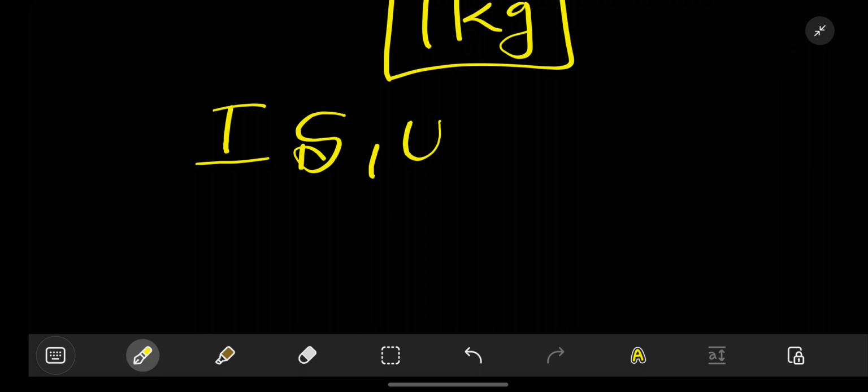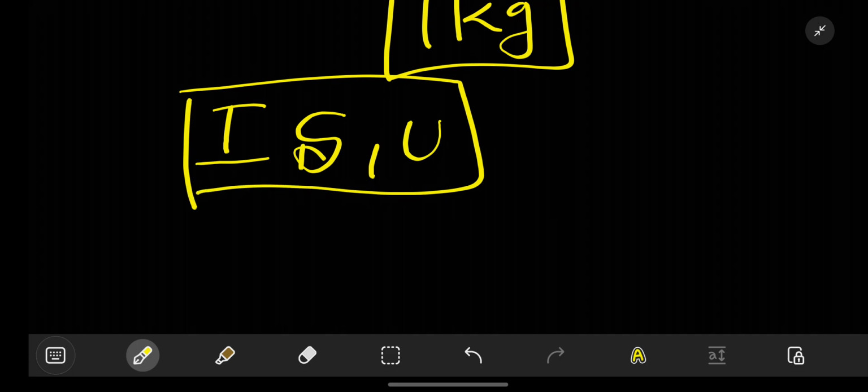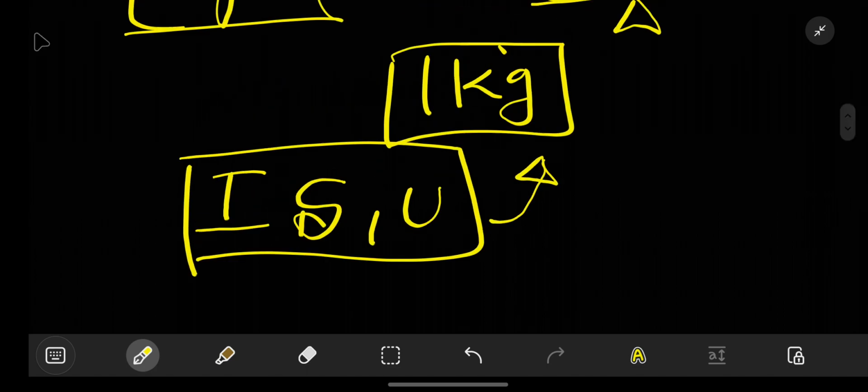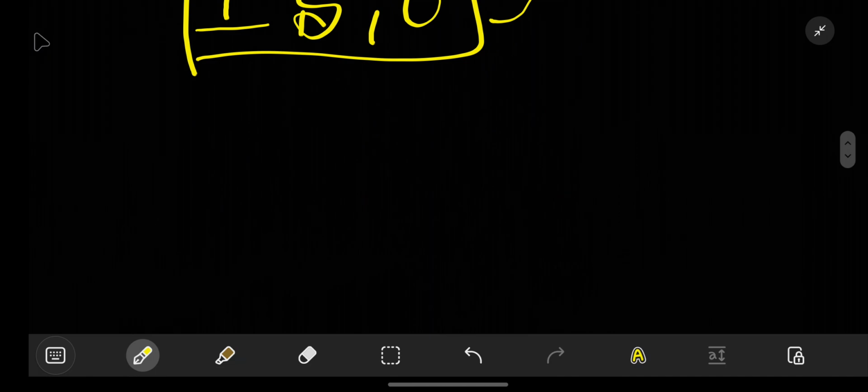The International System of Units is abbreviated as SI units. So this one will decide what this 1 kg is. For now, let's not go through there, and let's leave it, and let's come back to what are the other